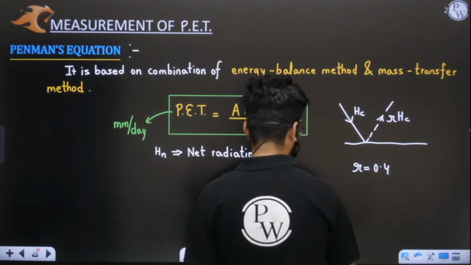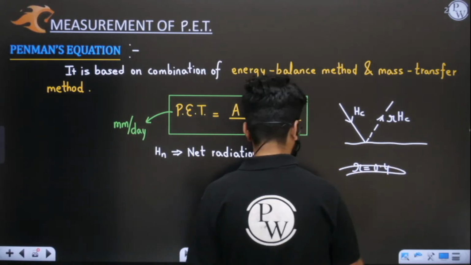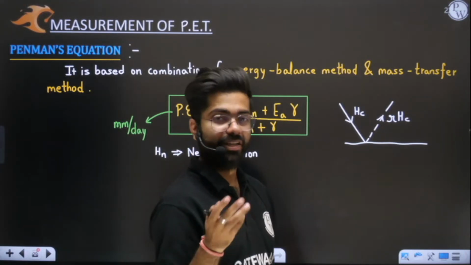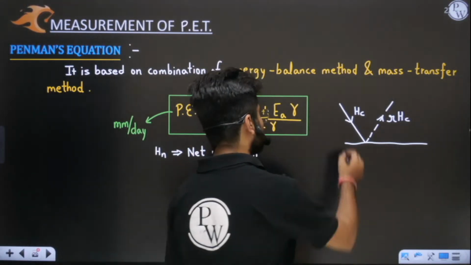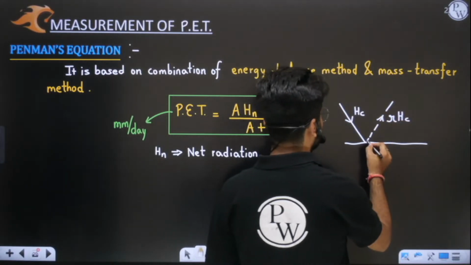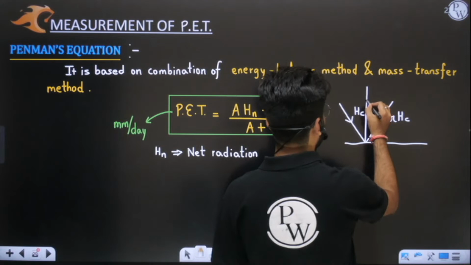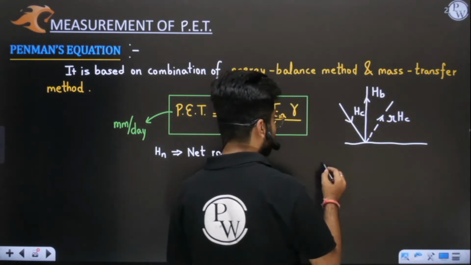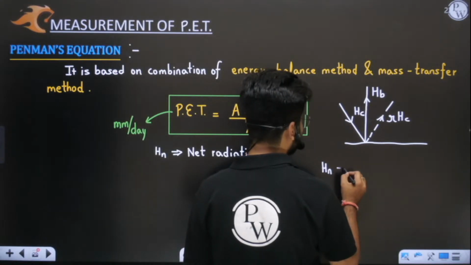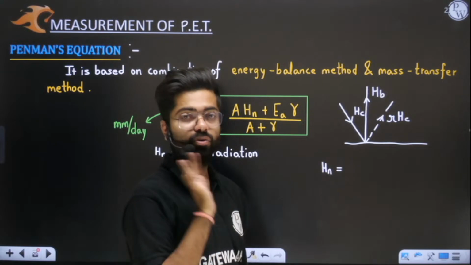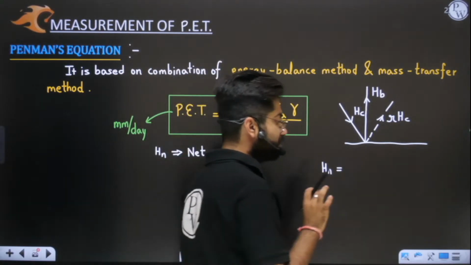Yes or no? Out of this total energy some fraction has reflected, and some fraction will also go away in the form of back radiation. So if I ask you how much is the net heat energy which is remaining, what will you answer?